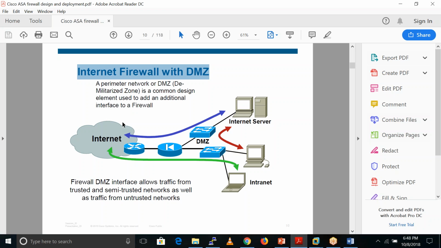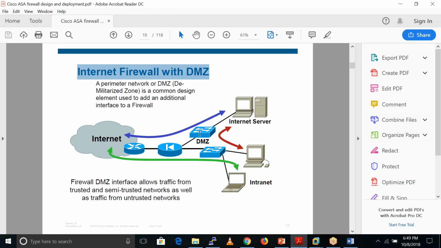Why do we put these web servers in the DMZ zone? Because from outside, or from the internet, to the DMZ, traffic is allowed by default. If somebody from outside tries to access our web page, they send this traffic towards our firewall, and the firewall forwards this traffic towards the internet server or web server.